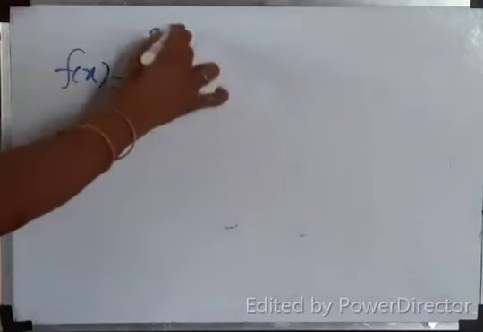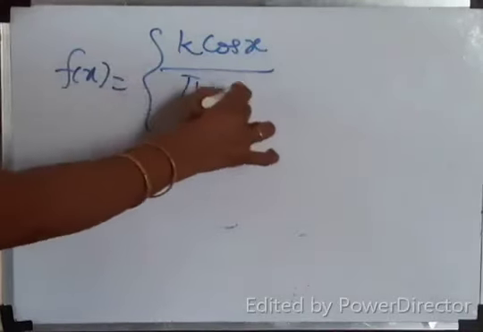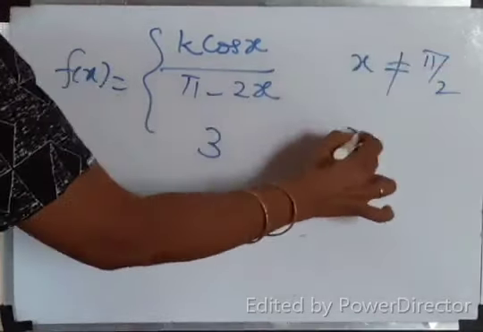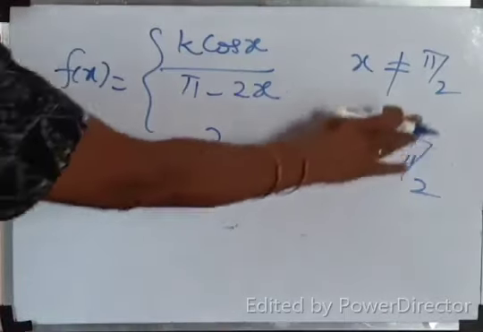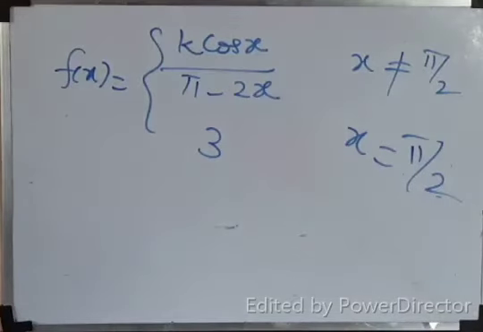Find k for which f of x equal to k cos x by pi minus 2x, x not equal to pi by 2, and 3, x equal to pi by 2. K is attached anywhere, isn't it? Find k for which the function is continuous. Or they may say continuous at x equal to pi by 2.